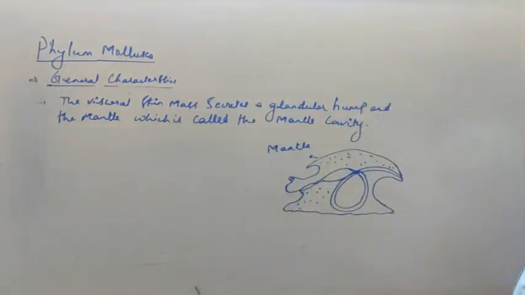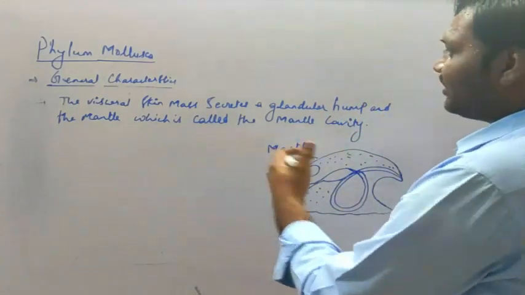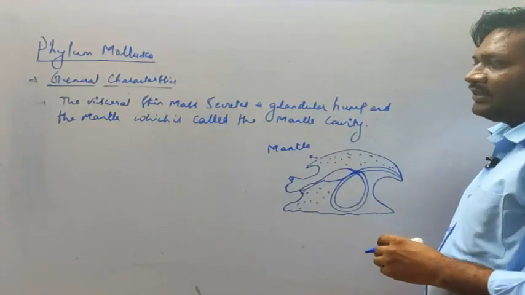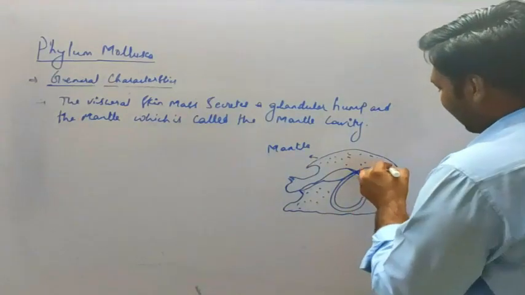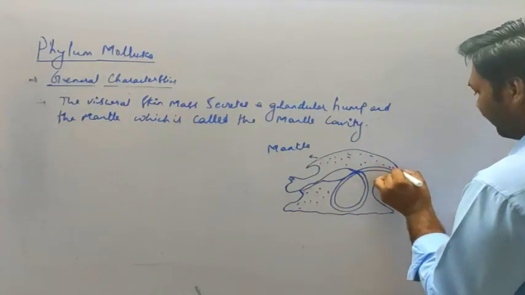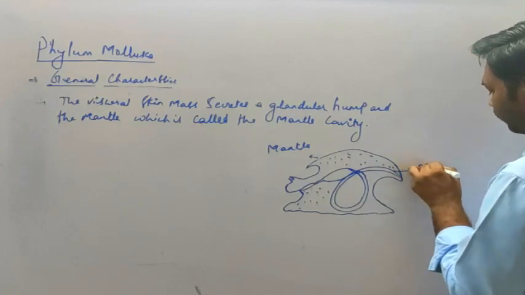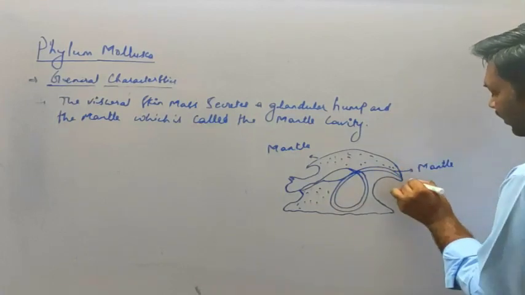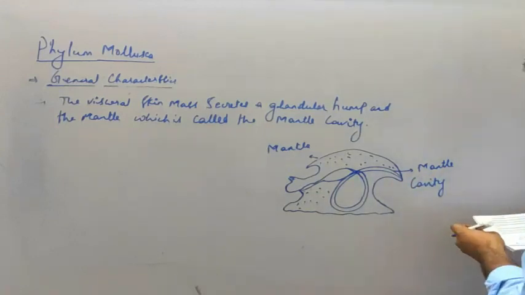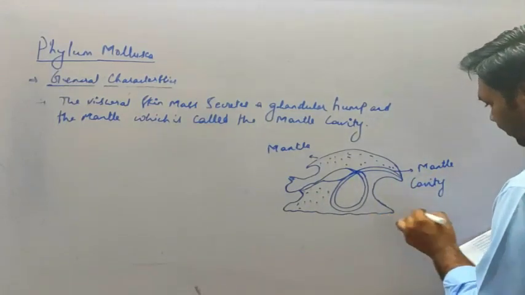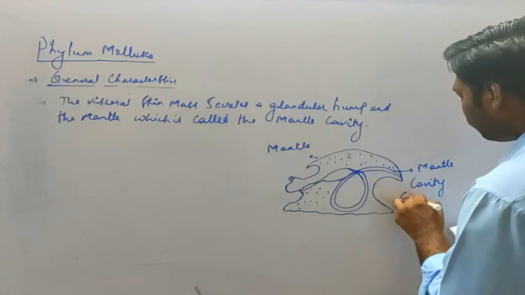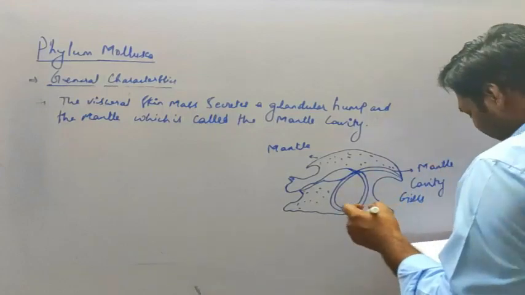The mantle is nothing but a part of the visceral skin that secretes a glandular hump, and here it is called the mantle cavity. Then next, here the gills are there, which are used for respiration.